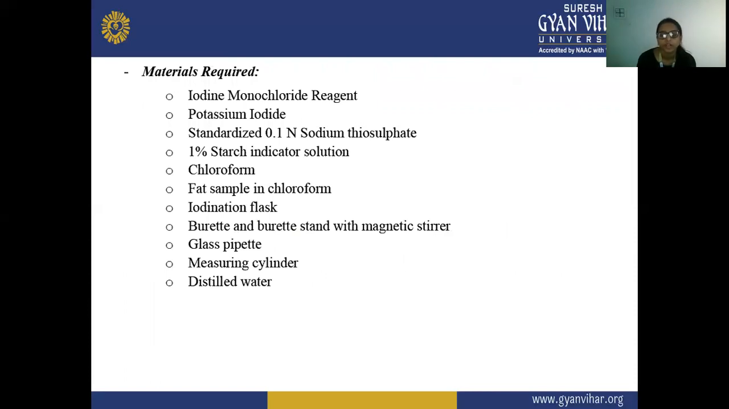The materials required for this iodine value determination are, first, your iodine monochloride reagent. Second, your potassium iodide. Third, your standardized 0.1 normal sodium thiosulfate. Fourth, your 1% starch indicator solution. Fifth, chloroform, and the fat sample in chloroform. Then an iodination flask, a burette stand with magnetic stirrer, a glass pipette, a measuring cylinder, and distilled water. These are the materials required for calculating the iodine value.